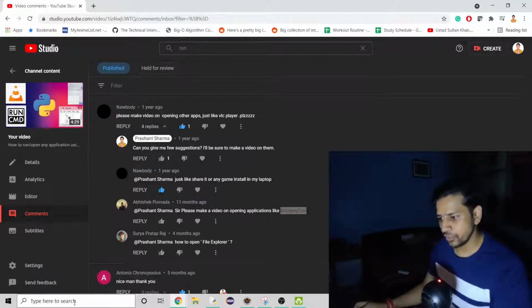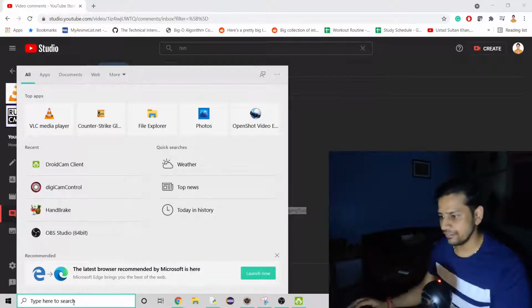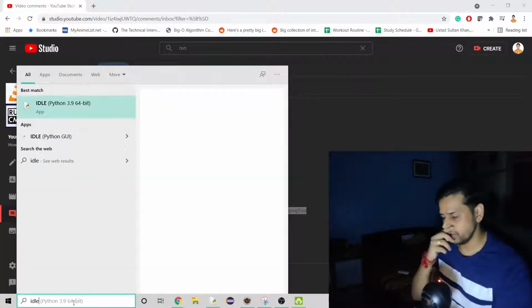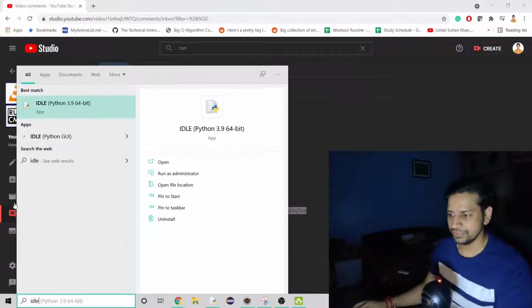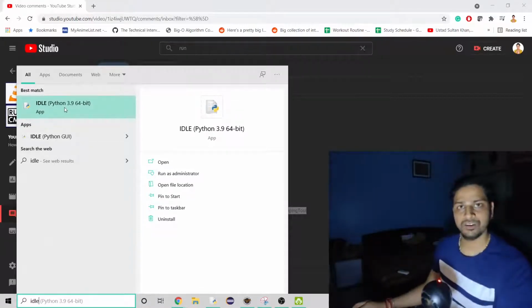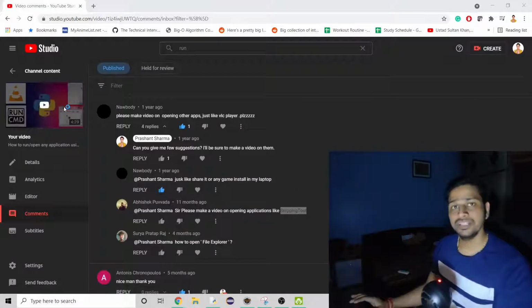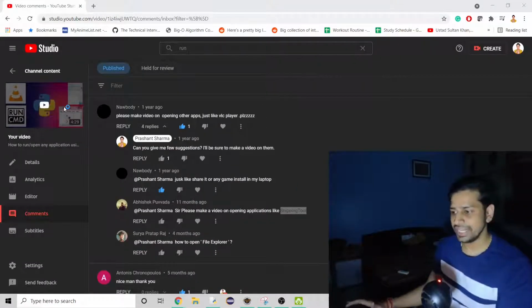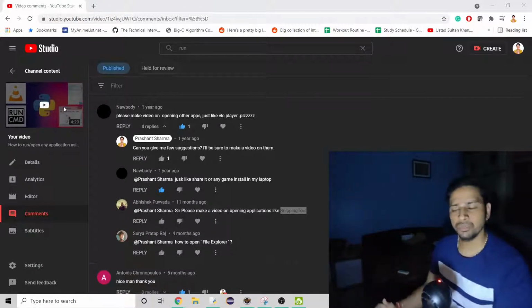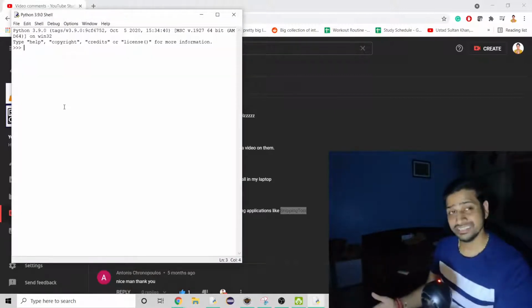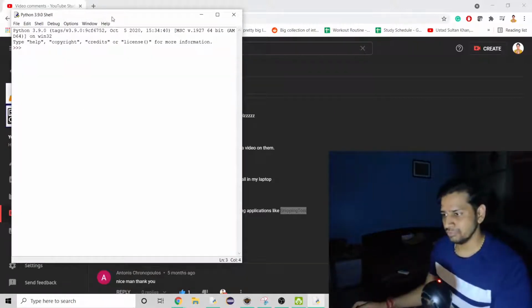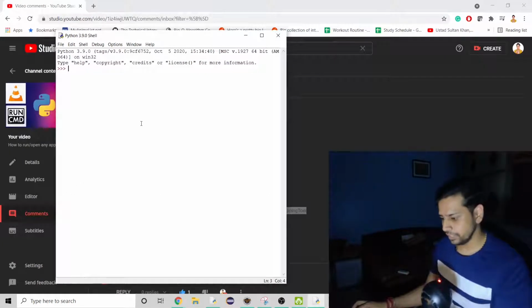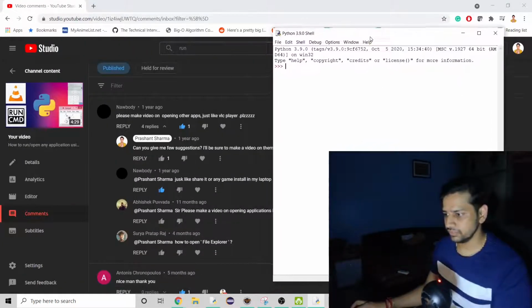Okay, so what we have to do is we just have to open IDLE. If you have it installed, that's good. Otherwise you should install it because it's easy, it doesn't take a lot of space, and you will learn from scratch. An IDE should be preferred, but it's not recommended if you are new, because you will get to know by doing stuff rather than getting suggestions, right? That's just my opinion. So I will start with the first way.